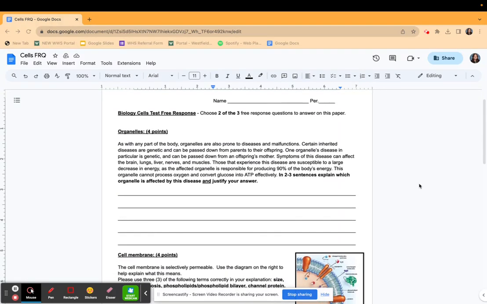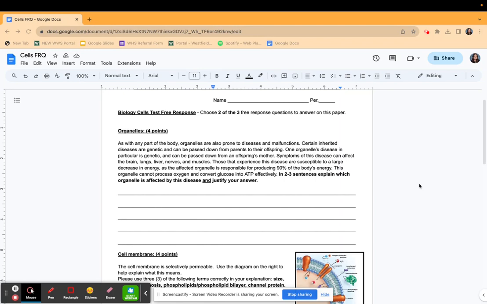Organelles. As with any part of the body, organelles are also prone to diseases and malfunctions. Certain inherited diseases are genetic and can be passed down from parents to their offspring. One organelle's disease is particular and genetic and can be passed down from an offspring's mother. Symptoms of this disease can affect the brain, lungs, liver, nerves, and muscles.